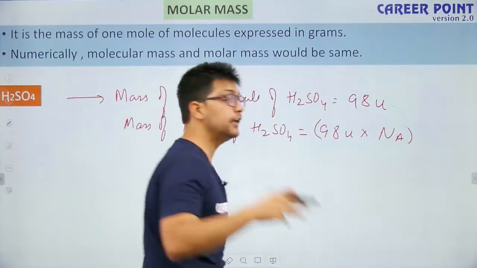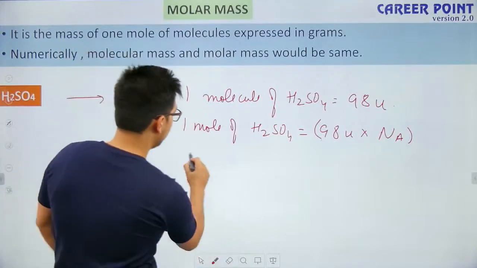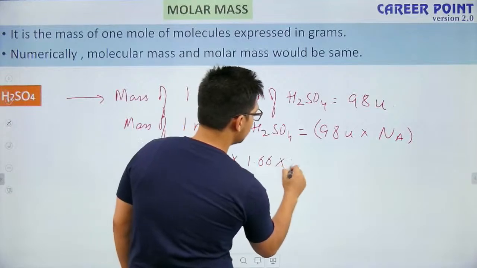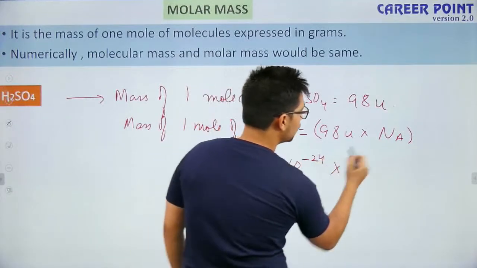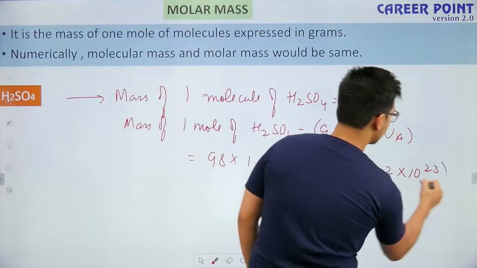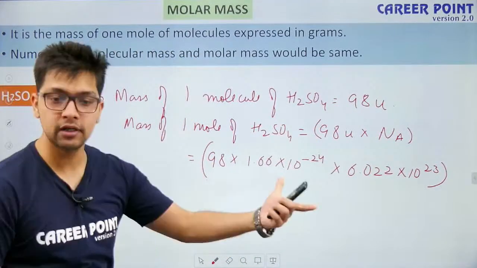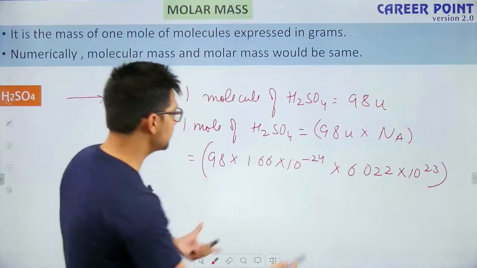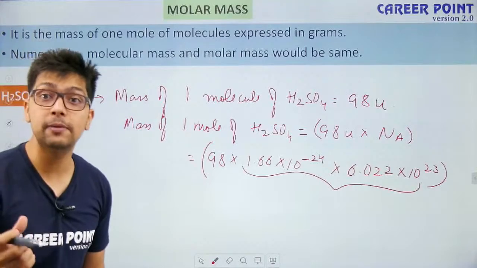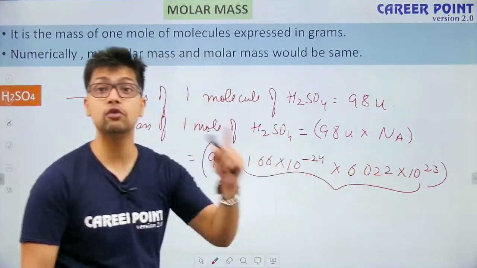Now when I am calculating this value, let's see the magic. It is 98 times 1.66 times 10 raised to power minus 24 into Na. Na is 6.022 times 10 raised to power 23. Now this is the total value. If you use your calculator and find this value, you will see it will become exactly 1. This number on multiplication will give you just 1.